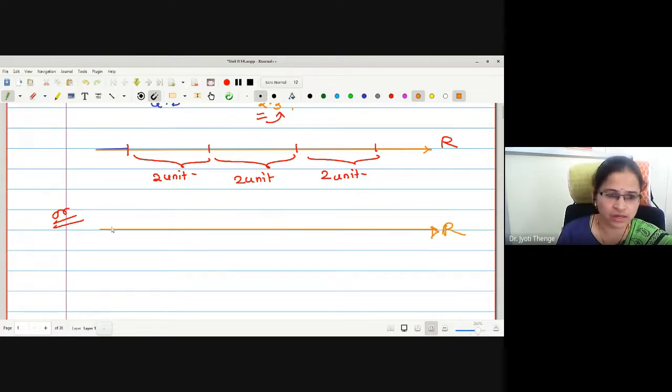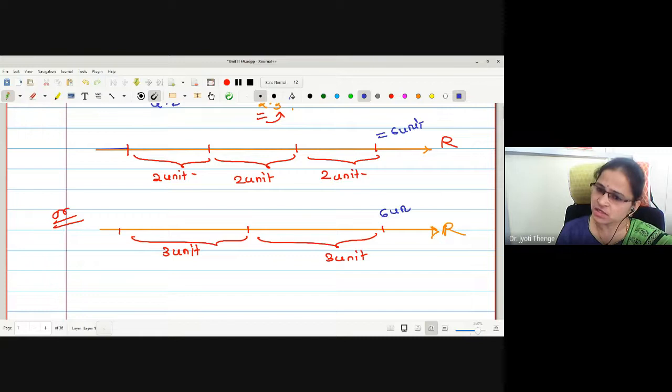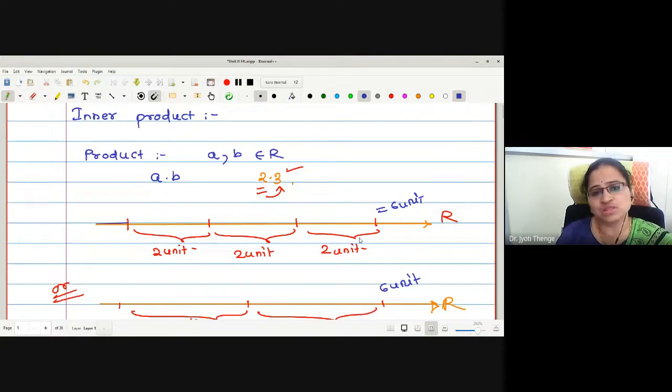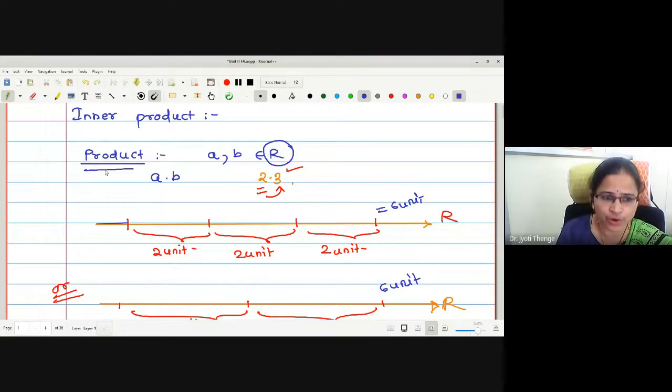This is my real line, and suppose I have a 3-unit distance. Now this 3-unit distance one can take 2 times, first time and second time. If we do so, what will be the value actually? 2 unit, 2 unit, 2 unit, if I add, totally it will give you a 6-unit distance. Similarly, if I take a 3-unit distance twice, it also gives us a 6-unit distance. Now, why was this method used? Because both the numbers are real numbers, they lie on the same line. This is what a product, or one can say multiplication, we were following.